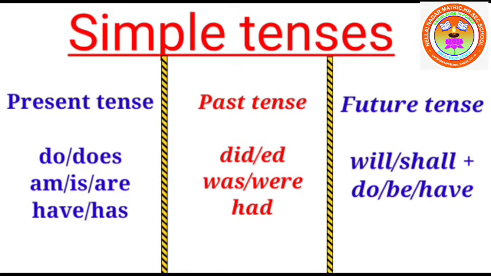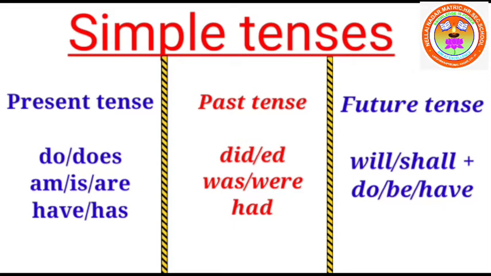When we use any one of the verb forms, either action words or state of beings or possession, that is called simple tense. We should not use be form verb plus action word or have form plus action word. We should use only one form of the verbs.